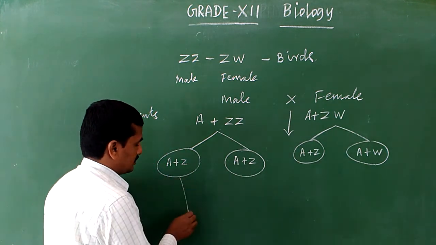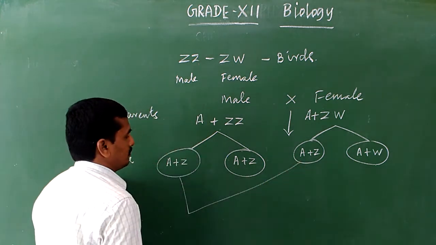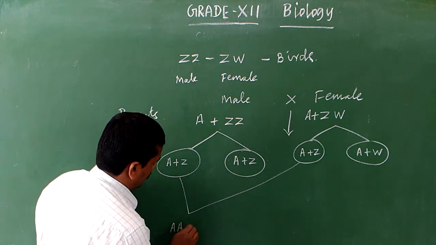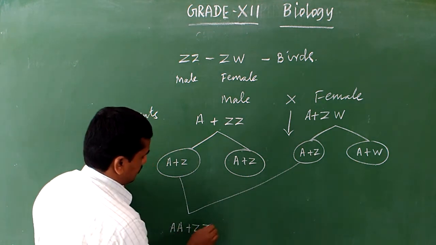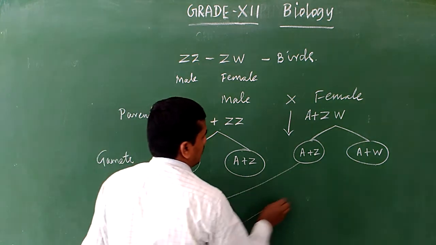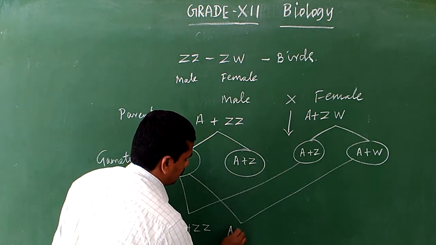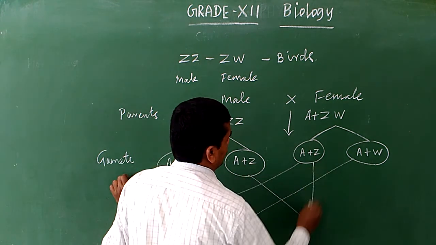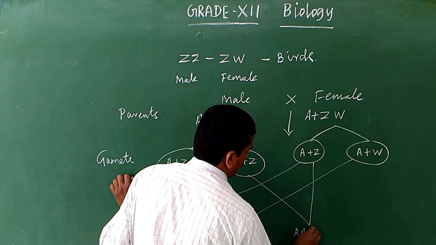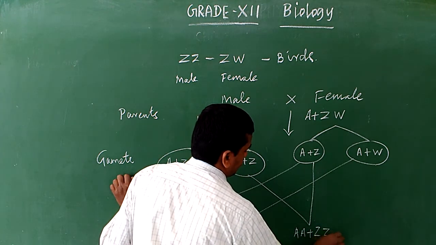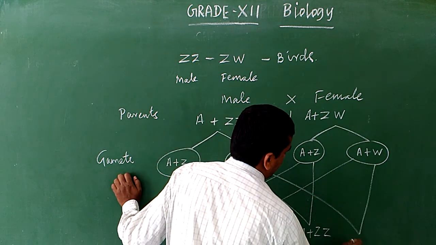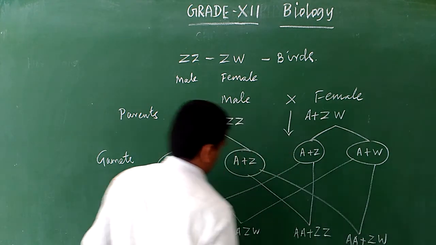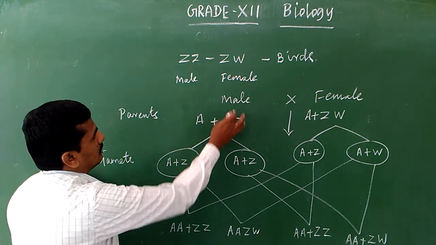So, during fertilization, one male gamete fuses with a female gamete, producing autosomes plus ZZ, and another male gamete fuses with a female gamete, producing autosomes plus ZW, and so on, giving autosomes plus ZZ and autosomes plus ZW. So, what is this? Male.